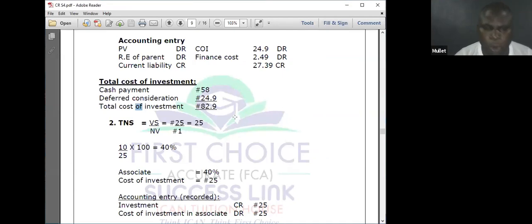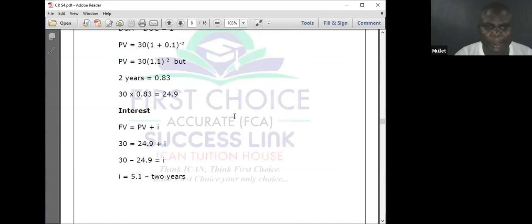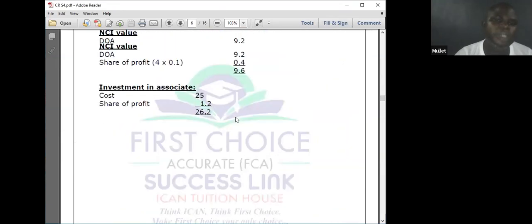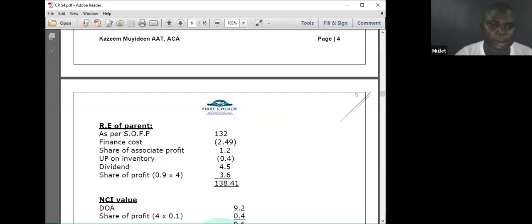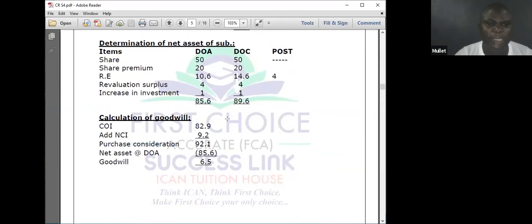Now, let's see the net assets of the subsidiary. Look at the net assets of the subsidiary. Share capital, 50 million. Share premium, 20 million. Retained earnings, 10.6 million. That's all.